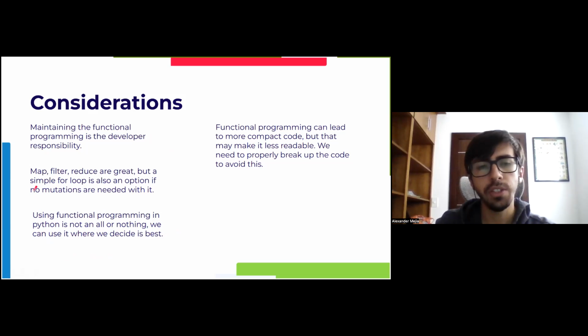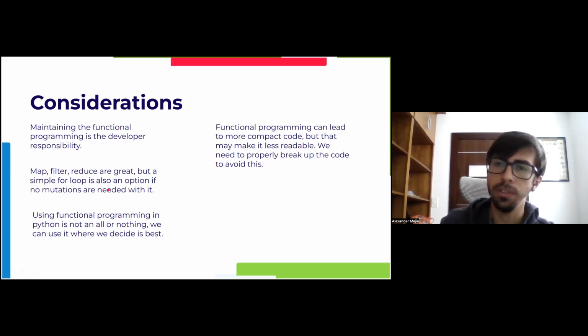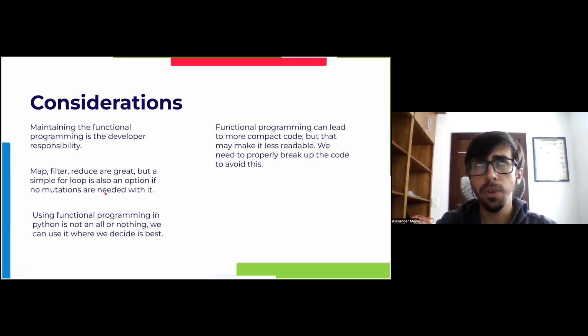Also, these functions that I showed you, map, filter, reduce, and also comprehensions are great, but they are usually limited to creating iterables from existing ones, or transforming one piece of information to another, or one data type to another data type. So if we don't want to do that, and instead just want a for loop with some operation that doesn't create something new, a for loop or a similar option is fine, as long as we try to avoid mutations. And finally, as you may have seen, functional code can be more compact, but that is a double-edged sword, in the sense that we make it less readable. So we have to be careful in that sense.